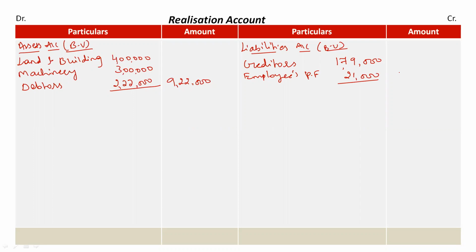So totally we have liabilities of rupees 2 lakh. The assets that we have are of rupees 9,22,000 and the liabilities are of rupees 2 lakhs. So the first step is completed, that is recording the book value of assets and liabilities.